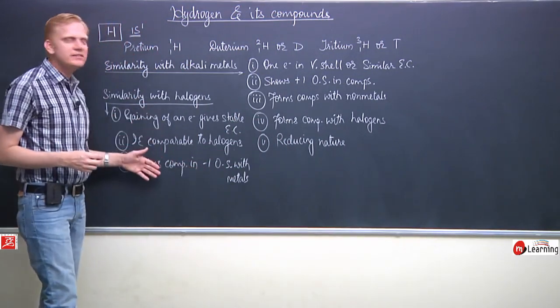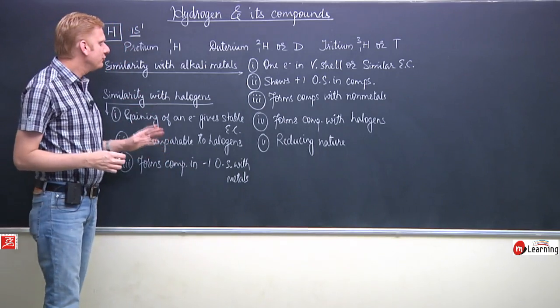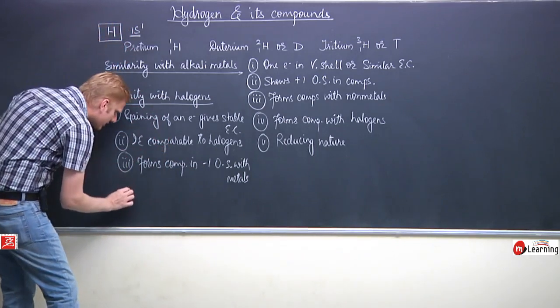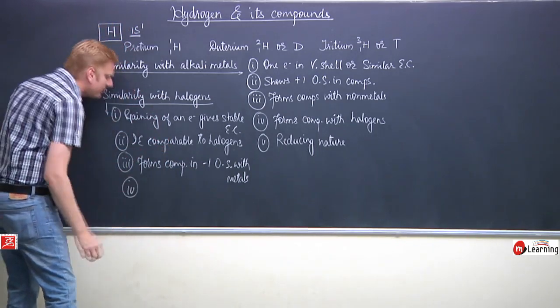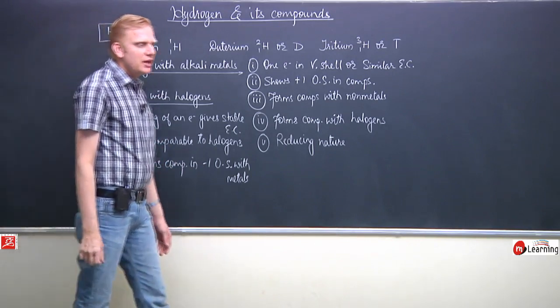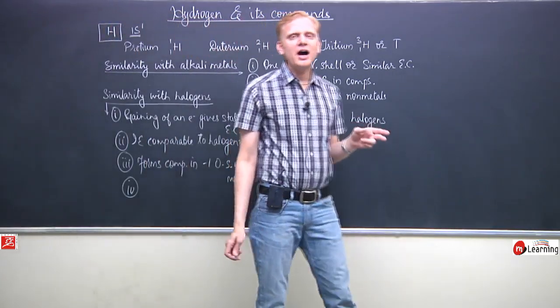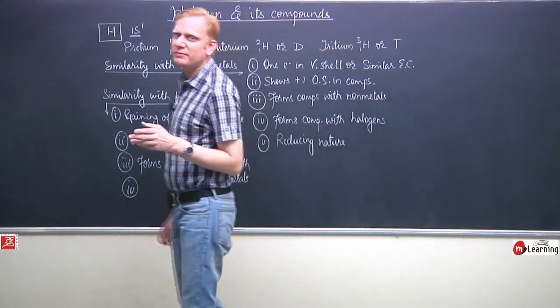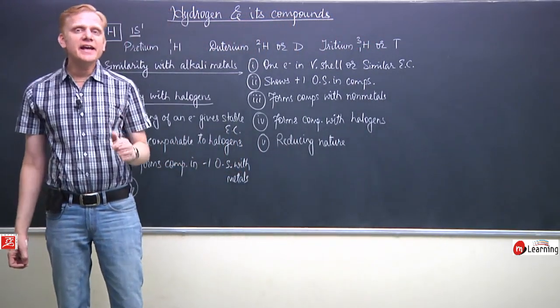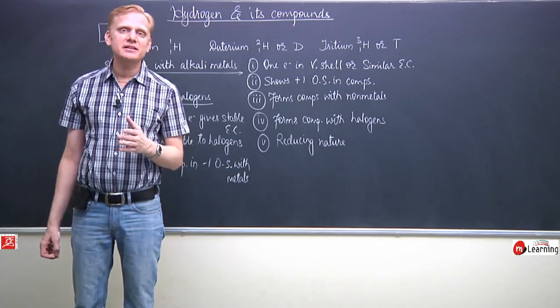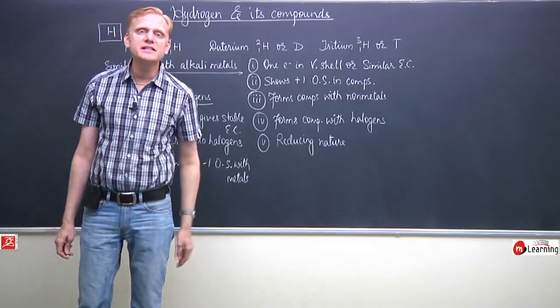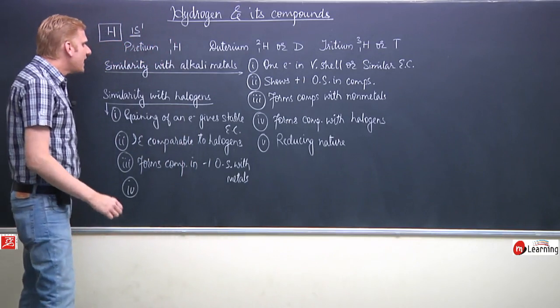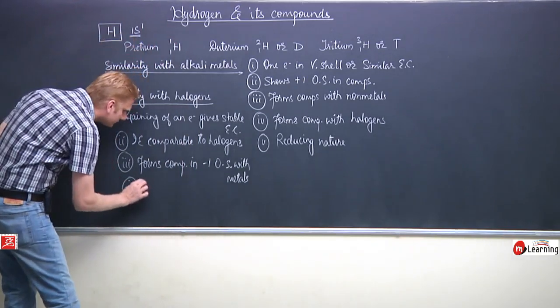These are certain points of resemblance where halogens and hydrogen have a similar thing. Both are non-metallic elements. Hydrogen is a non-metal, halogens are non-metals, and in fact their elemental existence is similar. Elemental existence means both exist in the diatomic molecular form.